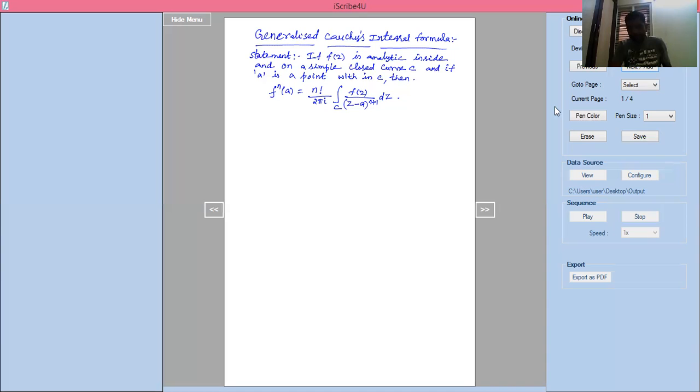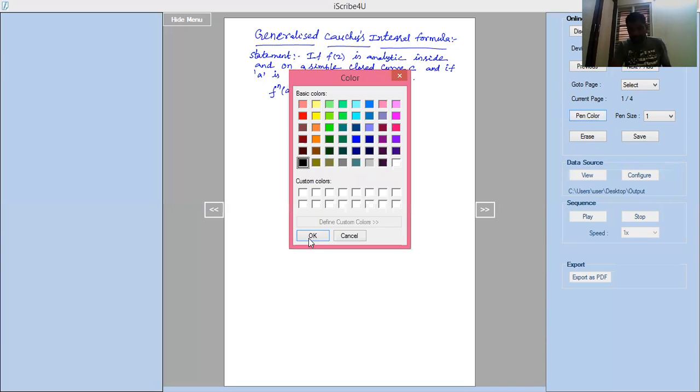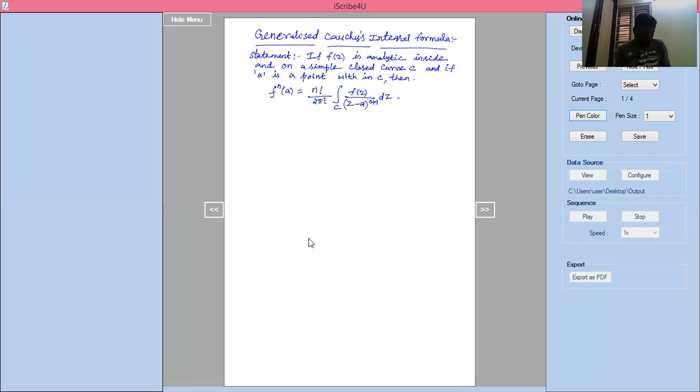Right. For this, we can see the proof. In the previous question, we have done Cauchy's integral formula. That formula we are taking.